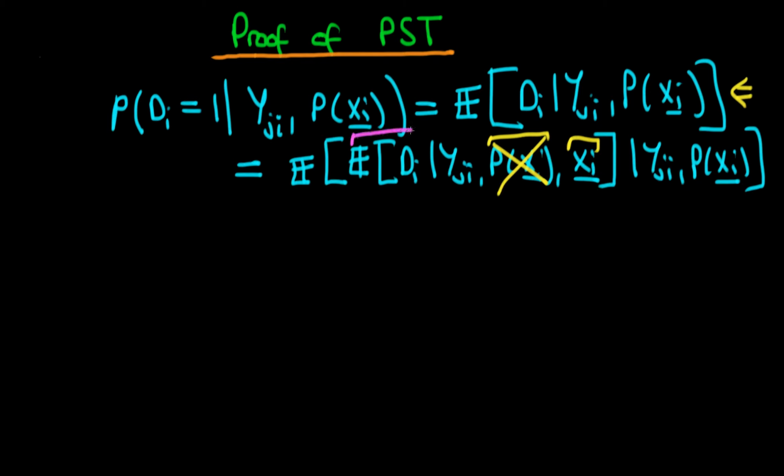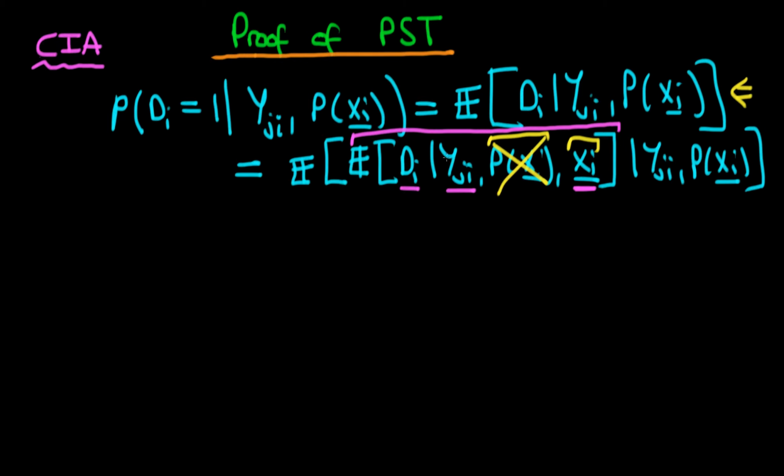But this inner expectation is that which we encountered when we were talking about the conditional independence assumption. And remember that we are proving the propensity score theorem under the assumption that the conditional independence assumption holds. And what the conditional independence assumption says is that conditional on xi, which is that which we have here, di is independent of yji.